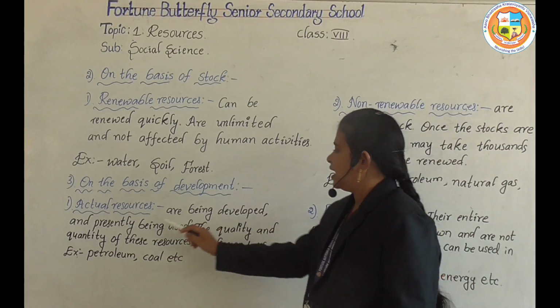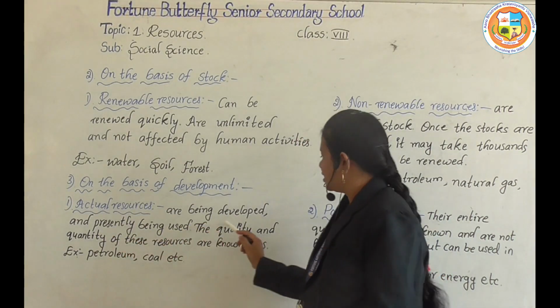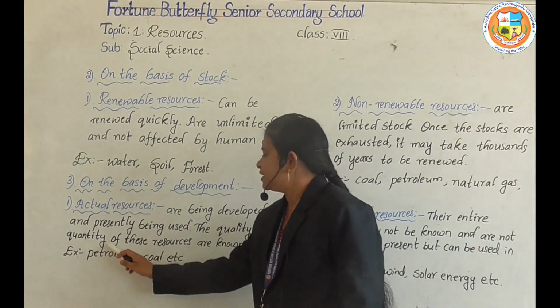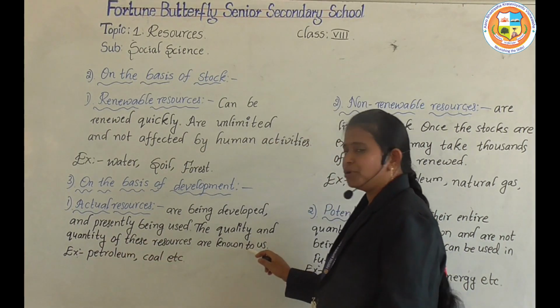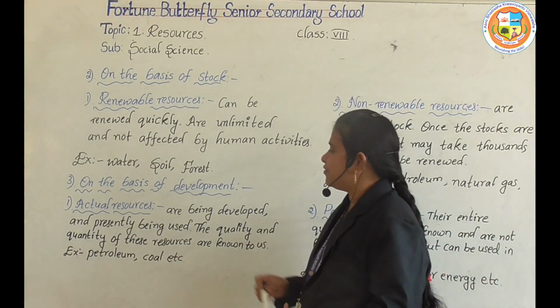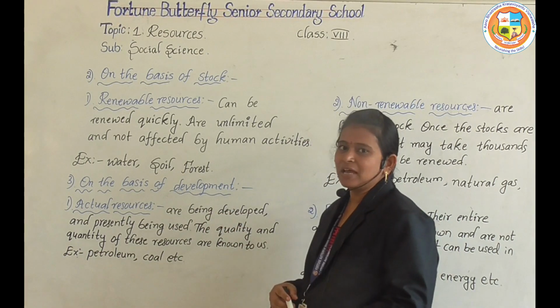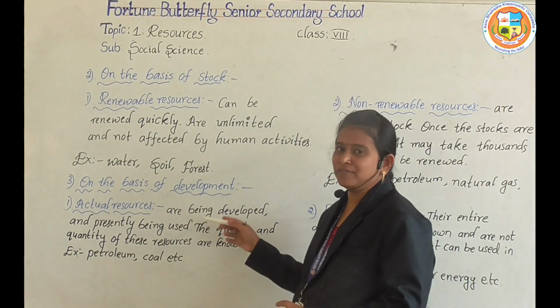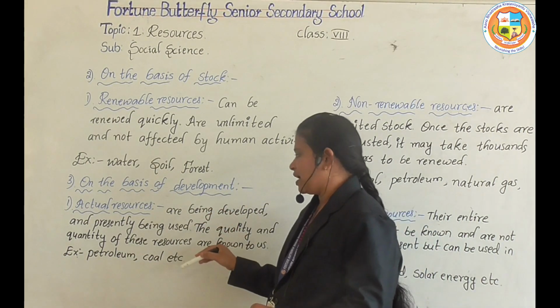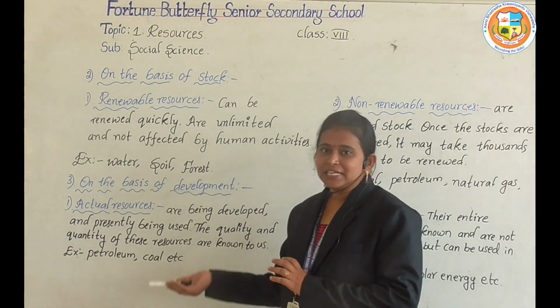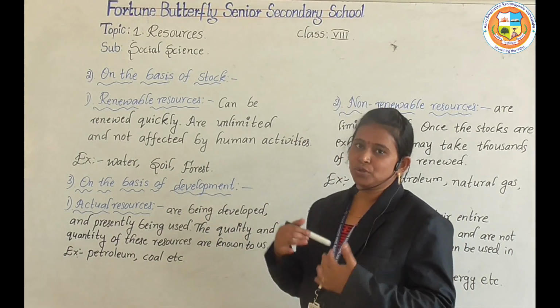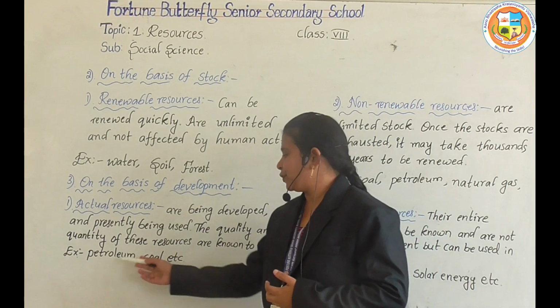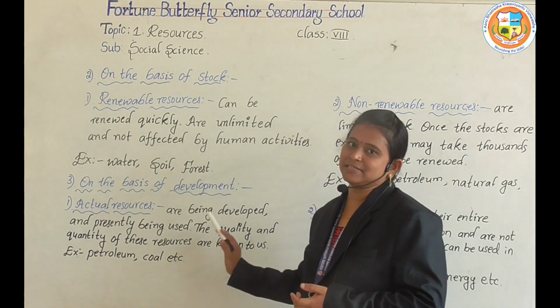The quality and quantity of these resources are known to us. Already we are using these resources, already it is developed and we are using it in the present, and how much quality and quantity, we know. For example, petroleum, coal, etc.